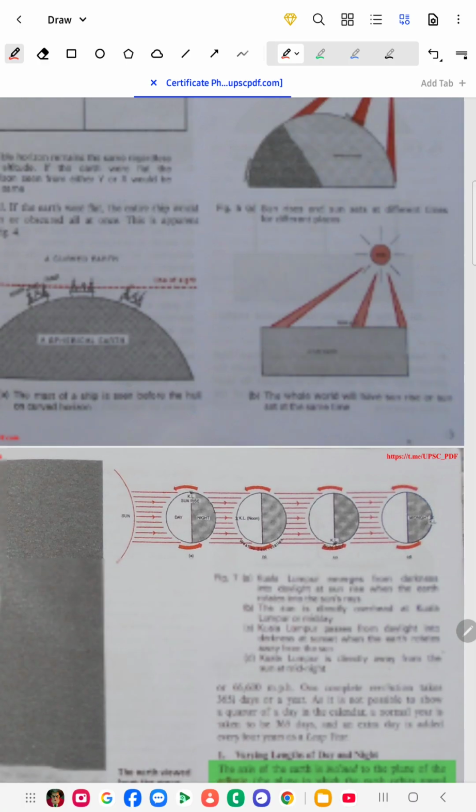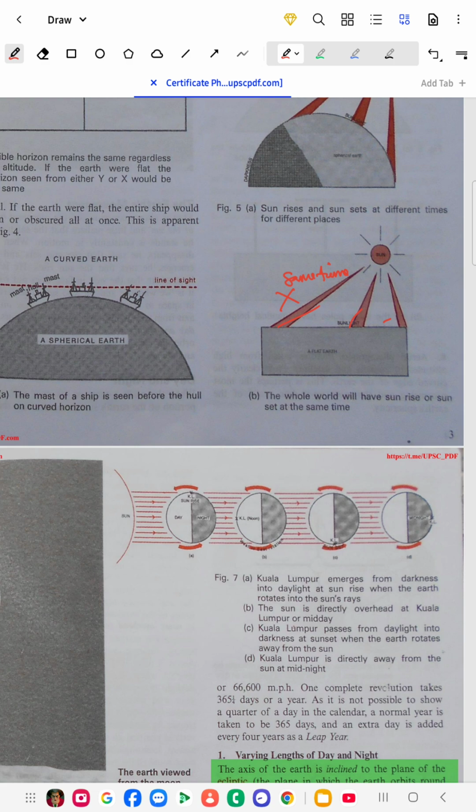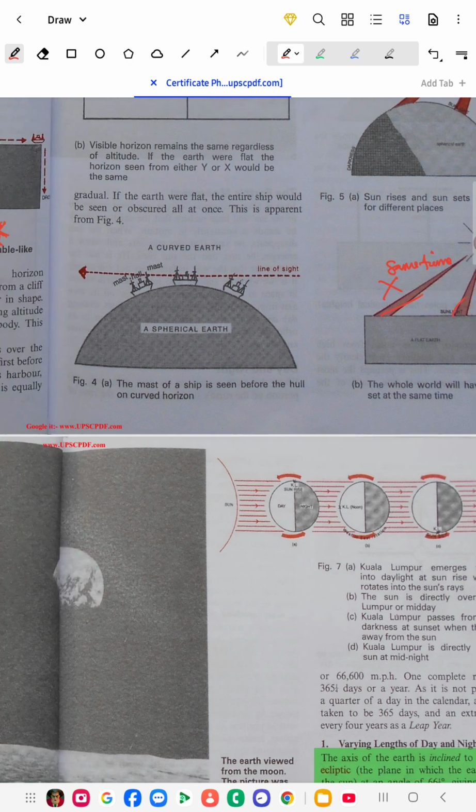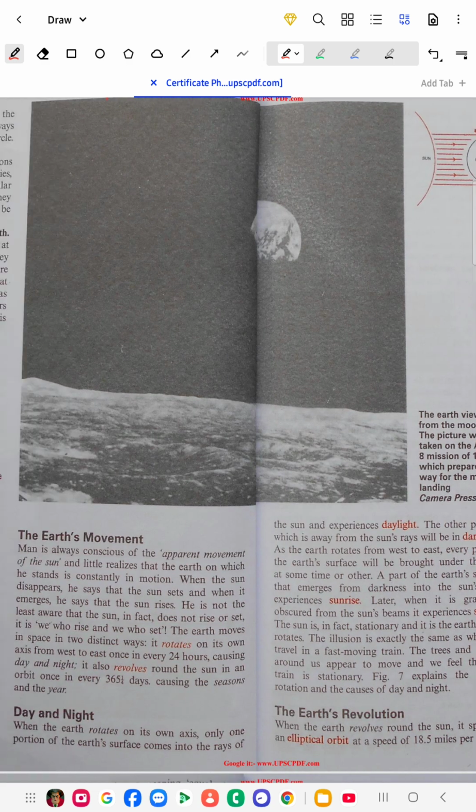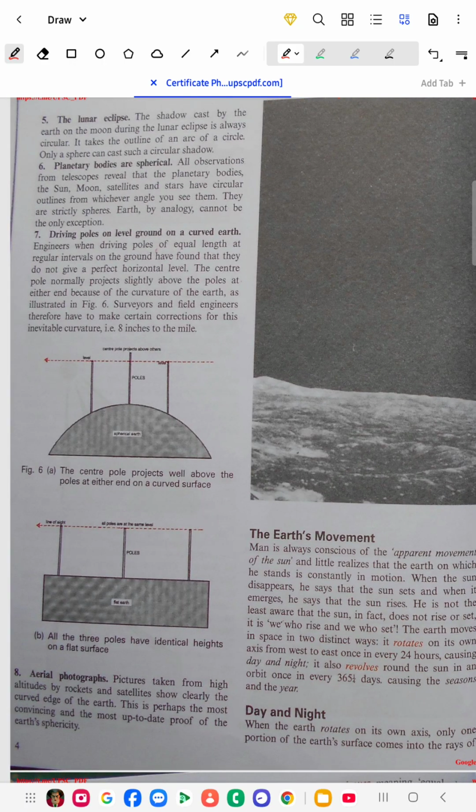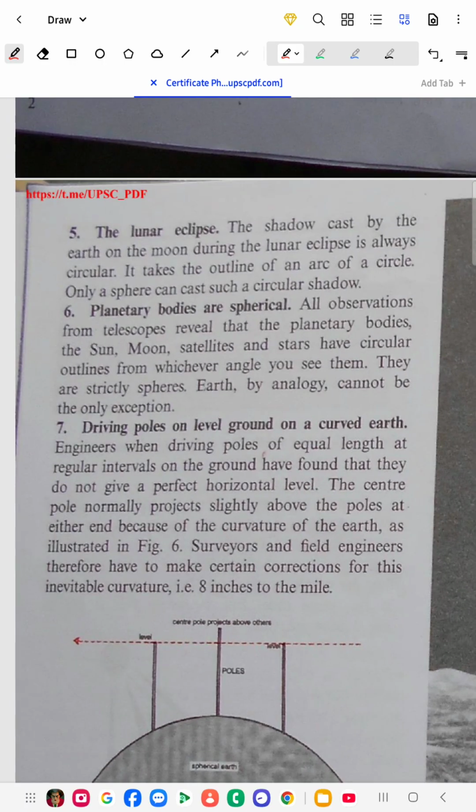Okay, so next comes the lunar eclipse and the solar eclipse. Whenever we have a lunar eclipse, we see that the shadow cast by the earth on the moon is always circular. So it proves that it is the arc of a circle, and the earth is spherical in shape.